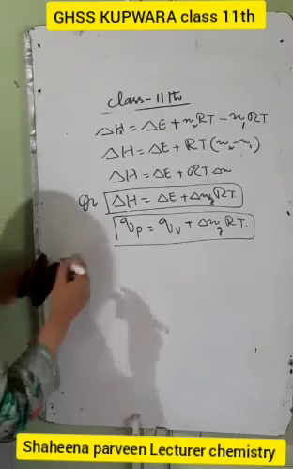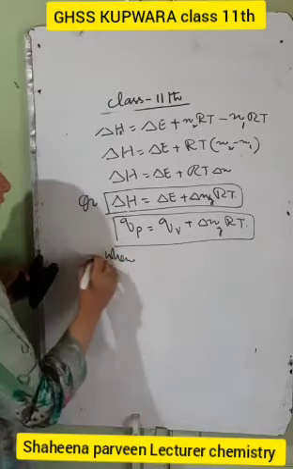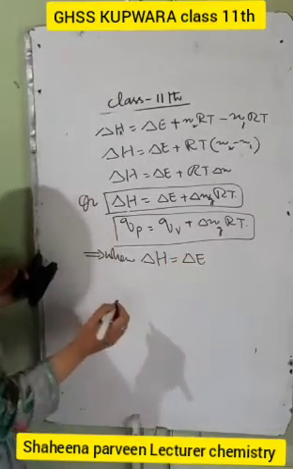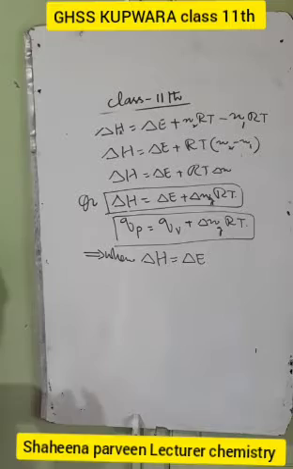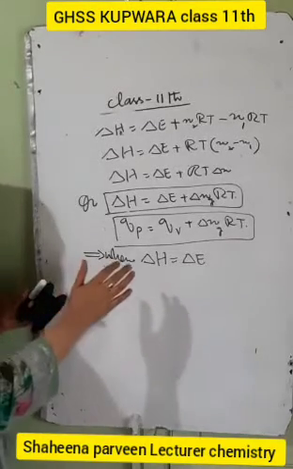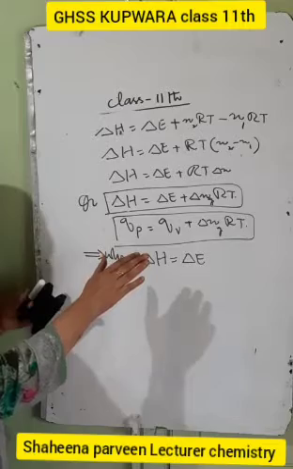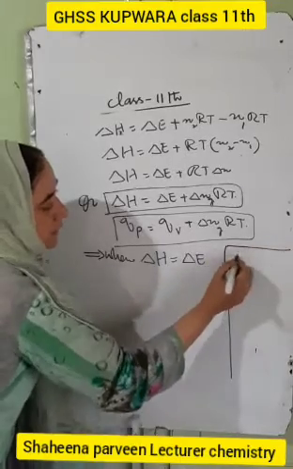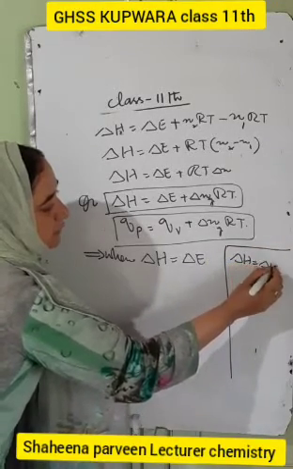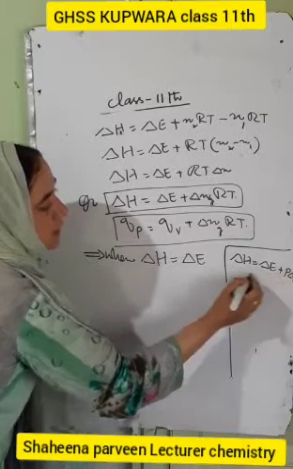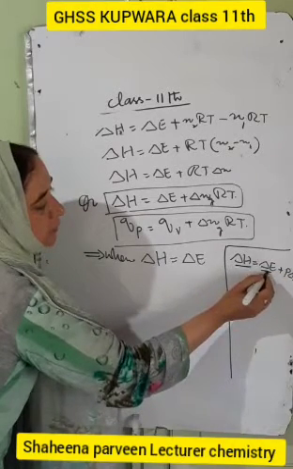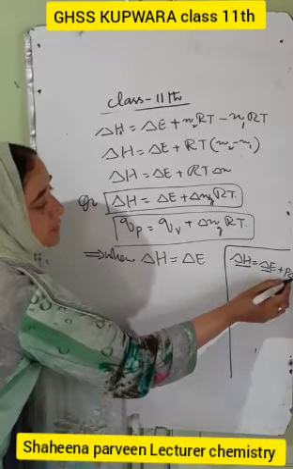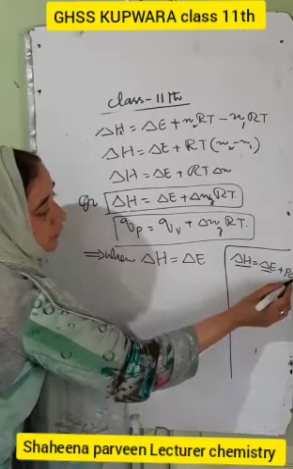When delta H is equal to delta E, when will the internal energy be equal to the enthalpy change? Number one: if we carry out the process at constant volume, at that time we have the equation delta H is equal to delta E plus P delta V. Now we have to say when these two are the same. They are the same when delta V is equal to 0, that is, the change in volume is equal to 0.